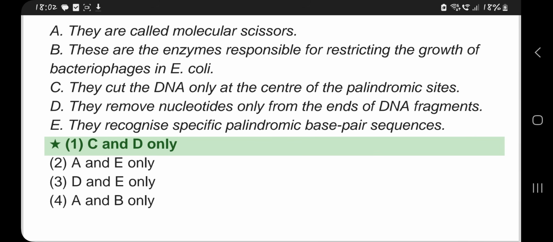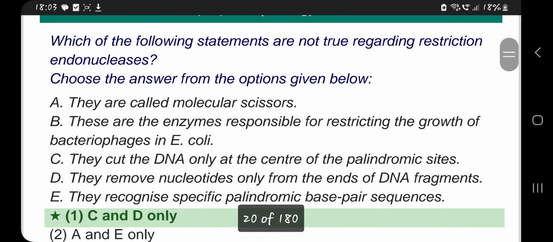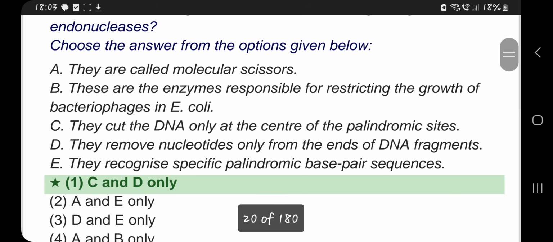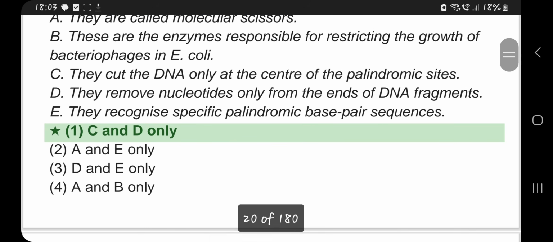It can also cut at any ends, like EcoRI. They cut in between A and G, and they are not the center of the palindromic site. They result in the formation of asymmetrical ends. Then D, they remove nucleotides only from the ends of the DNA fragments. That is not endonucleases. That enzyme is restriction endonuclease. Exonucleases, they do the cutting of nucleotides only at the ends. So D statement is wrong.